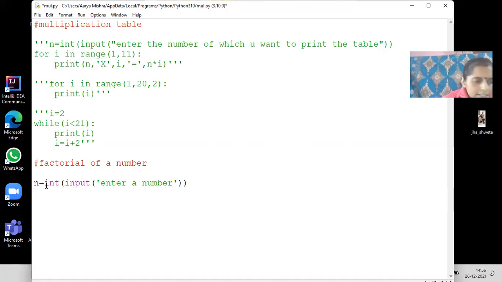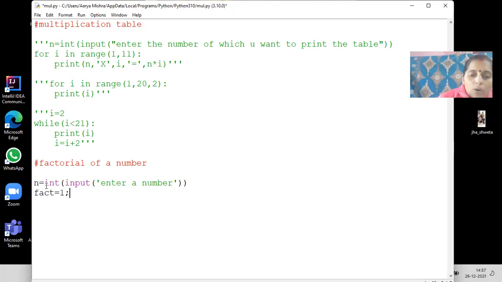Next, obviously the number should be greater than 0. If the number is less than 0, we will print that the factorial is not possible. You just do it on your own. I'm just finding out the factorial of positive numbers. So I'm going to take a variable f and initialize the value to 1. I'm not initializing the value of fact to 0, because 0 multiplied by anything will be 0. Factorial means what? Multiplication of each number, right? So the identity of multiplication is 1. That's why I'm initializing it with 1.